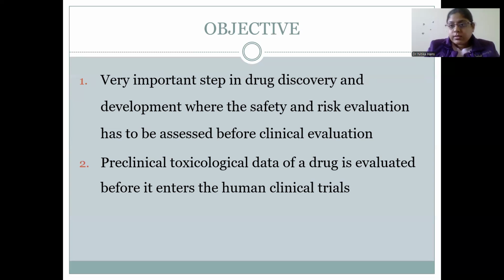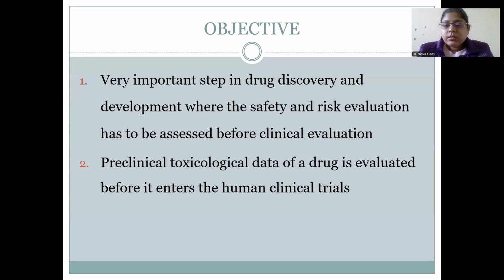It is a very important step in the drug discovery process. This is the second step in the drug discovery process, that is the preclinical toxicity study, which is done to know the safety and risk evaluation. Safety means how safe the drug is. To check for it, we use the acute toxicity studies to know the safety of the drug, and risk evaluation, that is risk benefit ratio, is evaluated.